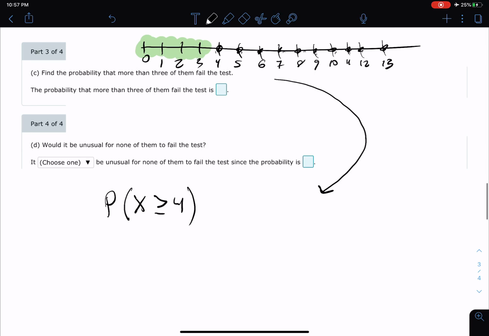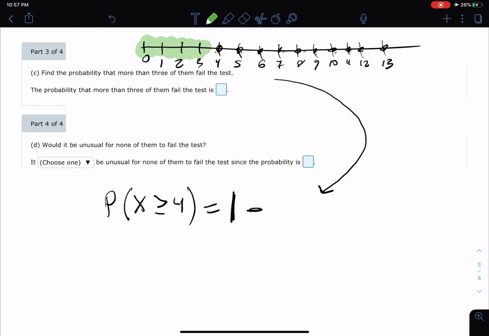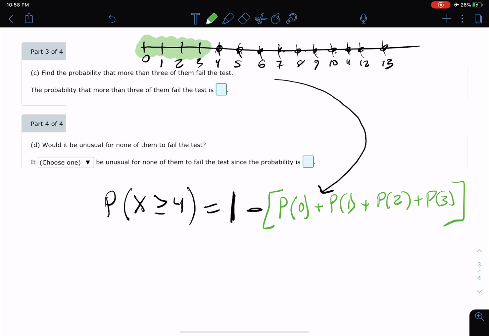So the easier way to do it is to take 1 minus the green stuff. Let me do that in green. What was the green stuff? The green stuff is what we just found out in the last problem, which was the probability of exactly 0, plus the probability of exactly 1, plus the probability of exactly 2, plus the probability of exactly 3. That's the green stuff, and we know the answer to the green stuff, right?